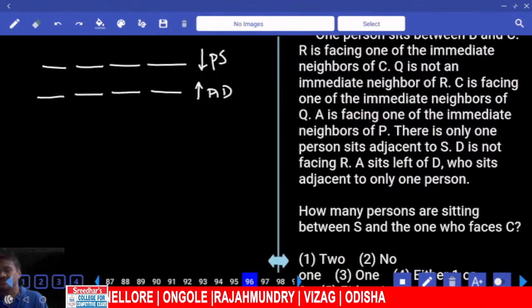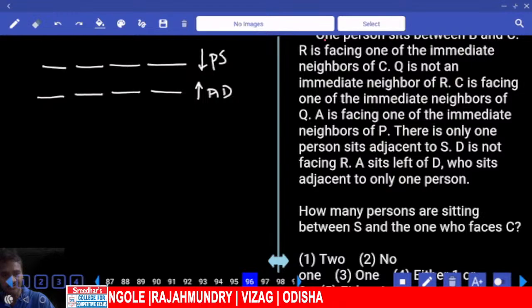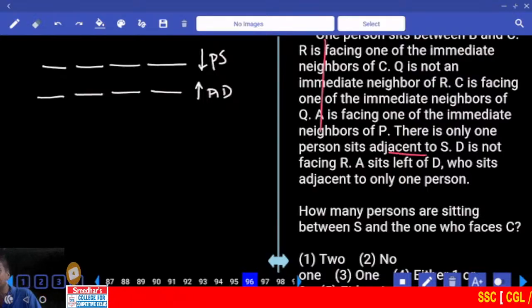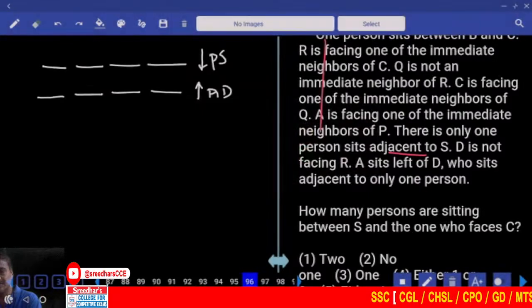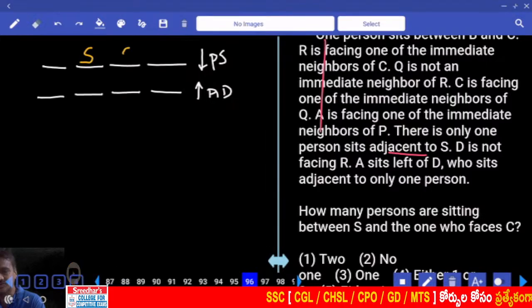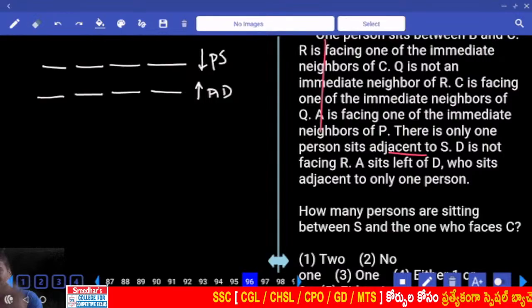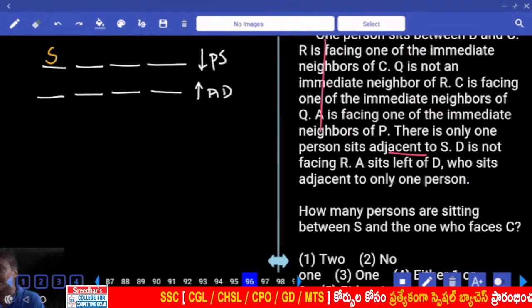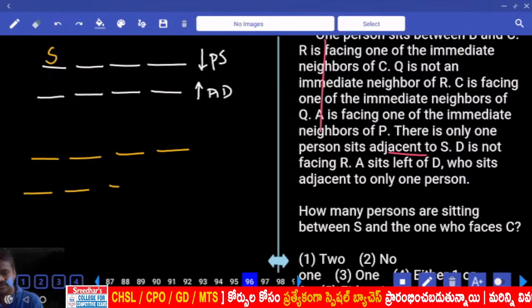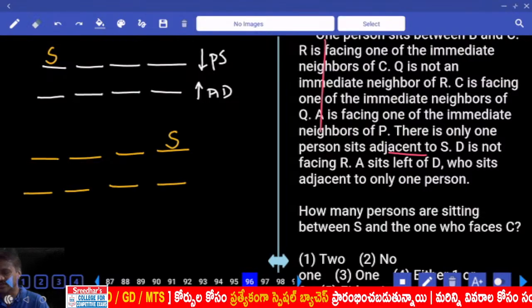This is crucial information. Why have we read this entire information? For definite information. Definite information, is it given here or not? What did he give? There is only one person adjacent to S. Only one person is next to S. If S is in the middle, how many people are next to S? Two. But if S has only one adjacent person, where must S be? Must be at the corner. Clear? 1, 2, 3, 4. Two possibilities: S can be at the left extreme or at the right extreme.